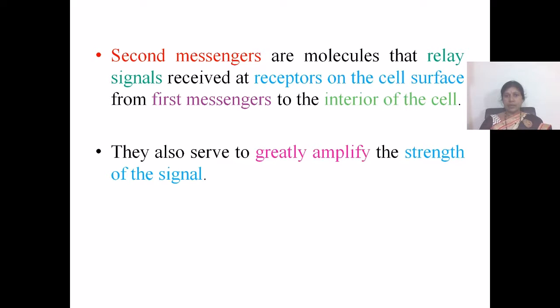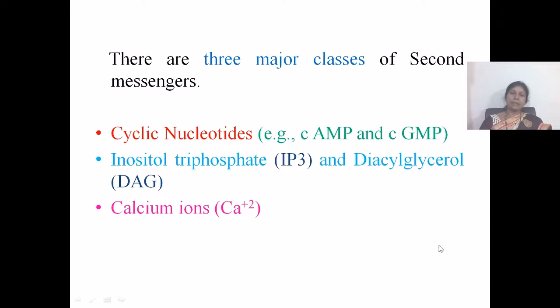This cyclic AMP is a second messenger. Apart from relaying the signals, second messengers also serve to greatly amplify the strength of the signal. Whenever a hormone binds to a single receptor on the cell surface, it brings about massive changes in the biochemical activities within the cell. There are three major classes of second messengers.